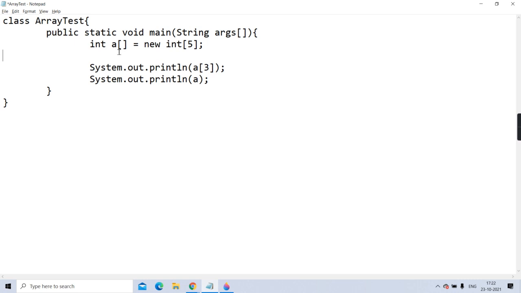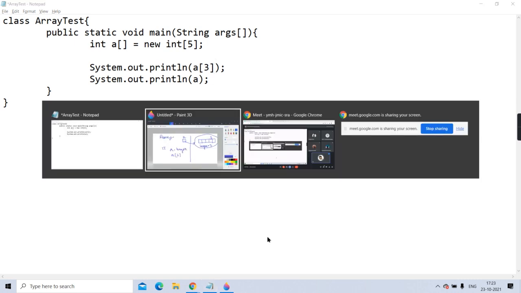Had I told this point? Just tell me. If I have skipped that point, then tell me. But I hope I have told you. Yes, I've told you that any type of array will be initialized to its default value. So tell me in this context, what will be a[3]? Will it be garbage or will it have its default value? What do you say?